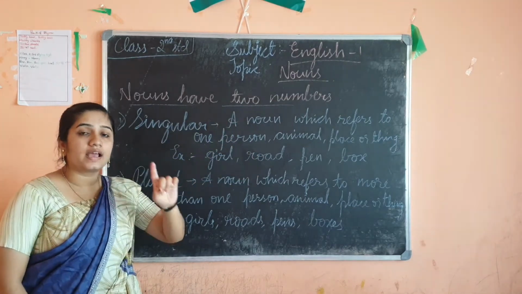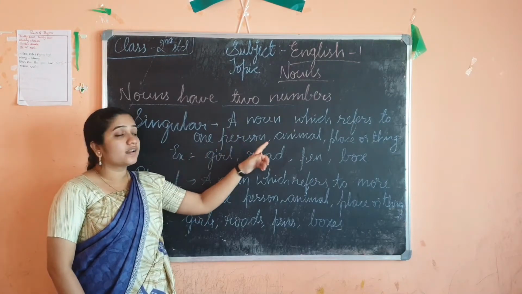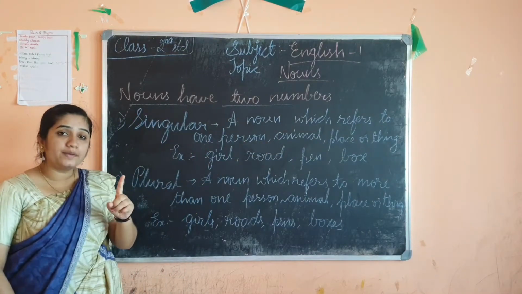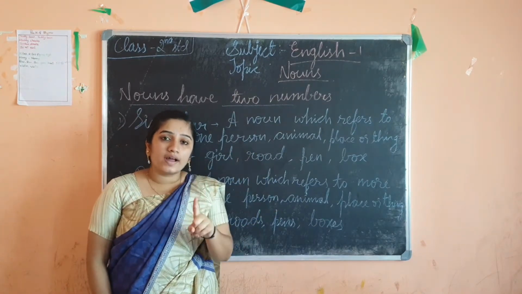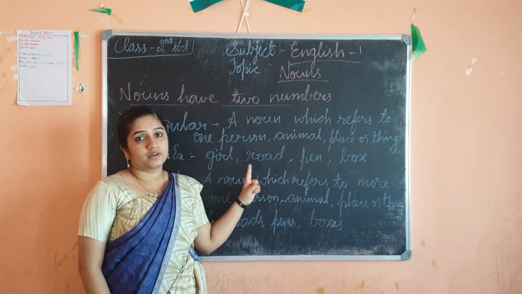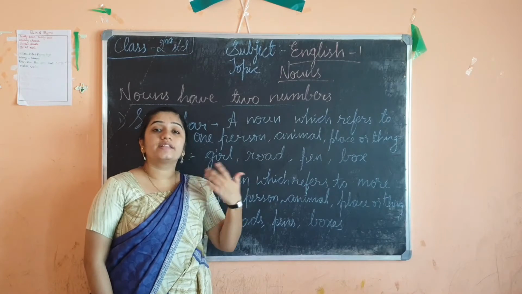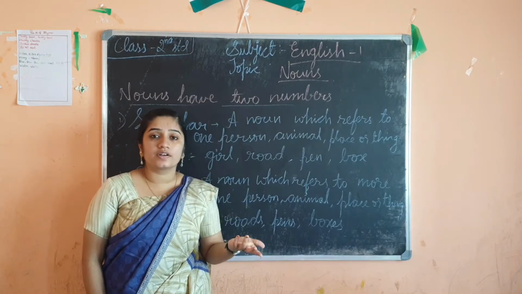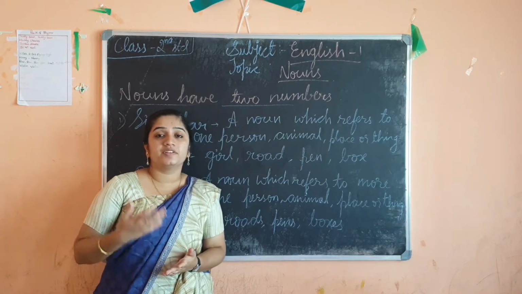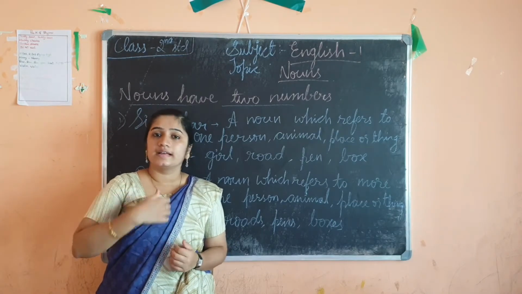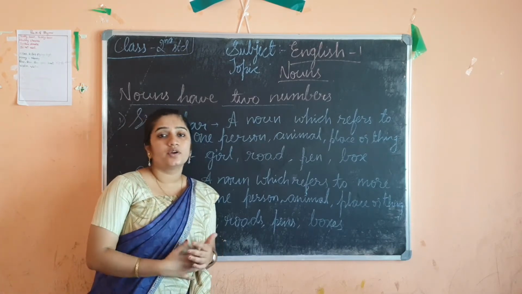That is, one is singular and another one is plural. So what do you mean by singular? Singular noun is nothing but a noun which refers to one person, place, animal or thing. One. If it is one, then it is singular. Then similarly plural, a noun which refers to more than one. If it is more than one, it may be 2, 3, 4, 10, 100, 1000, however much it may be, then it comes in plural noun.